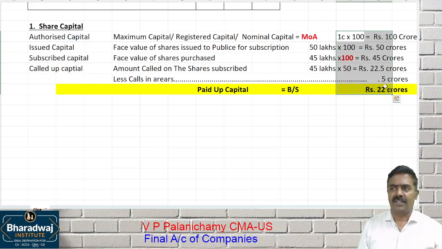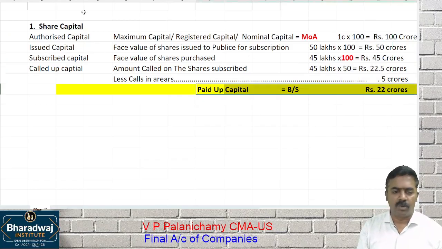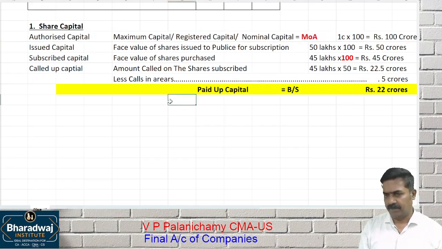It can be. Let's say my company has an authorized capital of 1 crore shares of 100 each, all issued, all subscribed, all called up, all paid up. Now what will be equal? Authorized will be equal to issued, subscribed, called up and paid up capital. But paid up capital can never be more than which capital? Authorized capital.